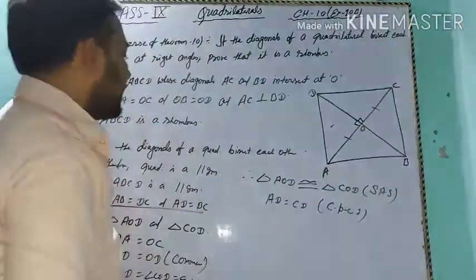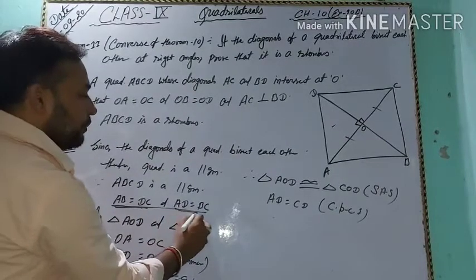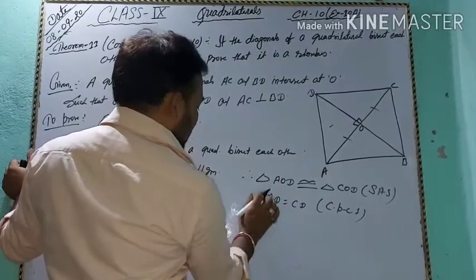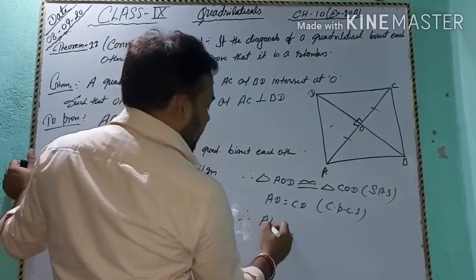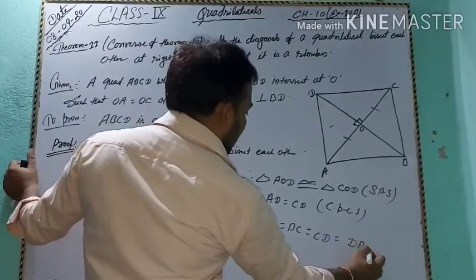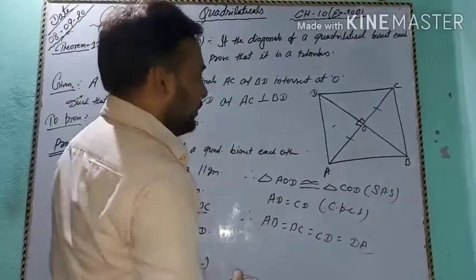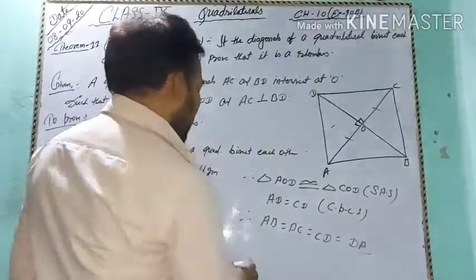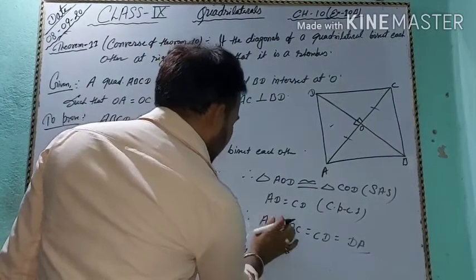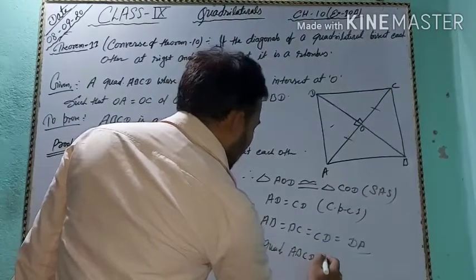Okay, all sides are equal. So here AB equal to DC and AD equal to BC and AD equal to CD. Hence AB equal to BC equal to CD equal to DA. So all sides are equal of this quadrilateral. Then we say that ABCD is a rhombus. Hence, quadrilateral ABCD is a rhombus.